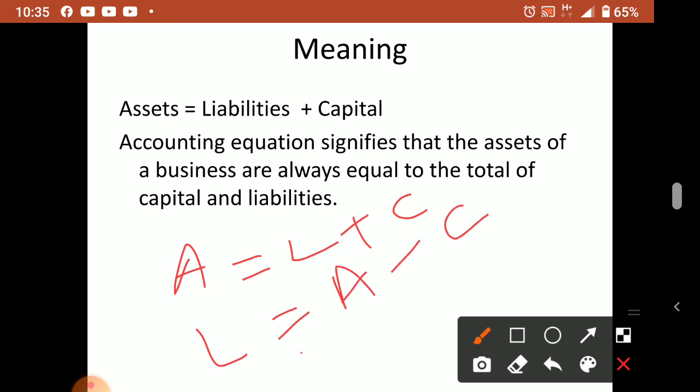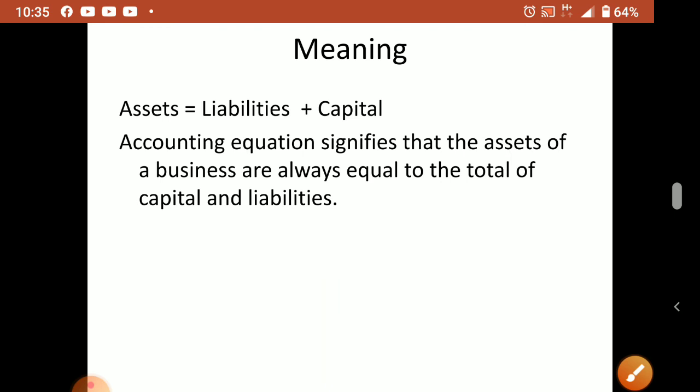How to calculate capital? Capital is equal to assets minus liabilities. So this way we can calculate any item from this equation, from the known figure we can calculate the unknown figure. Today we'll discuss a very simple example, and I will show you how to do it.